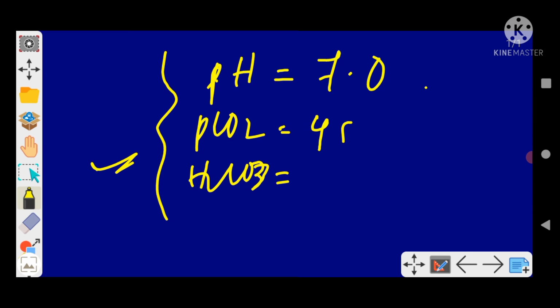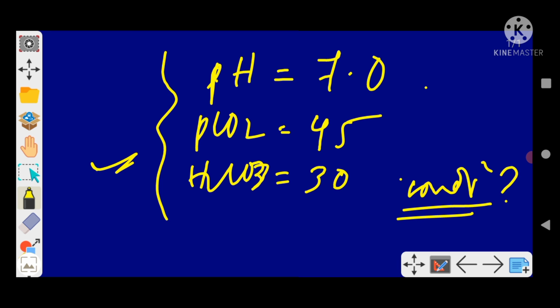PCO2, say it is 45, right? And bicarbonate, say it is 30. So what is the condition? Now in such a case, never look at the choices, because they will give metabolic acidosis with compensatory alkalosis or metabolic alkalosis with compensatory respiratory acidosis. You will be confused. The four options can be given and you will be confused if you look at the options first.